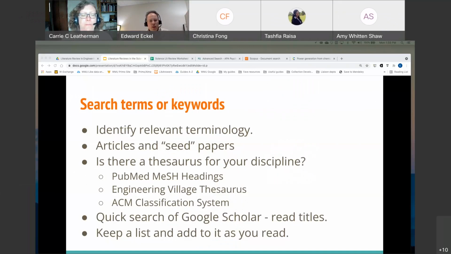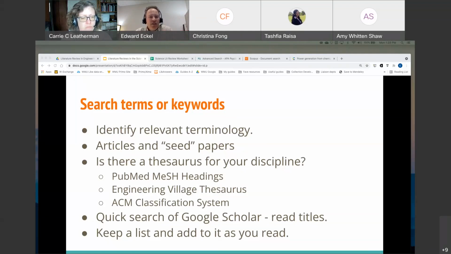Okay, so hopefully everyone can see my slides. We're on slide 11, search terms or keywords. So we talked about potential databases where you might be searching for your information. Now, the next step when you're preparing a literature review is figuring out what you're going to search for. And that may be simple, sometimes it is, but since the purpose of a literature review is to be comprehensive, you often have to think creatively about what terms you're going to search for in order to be certain you aren't missing some important or relevant information.